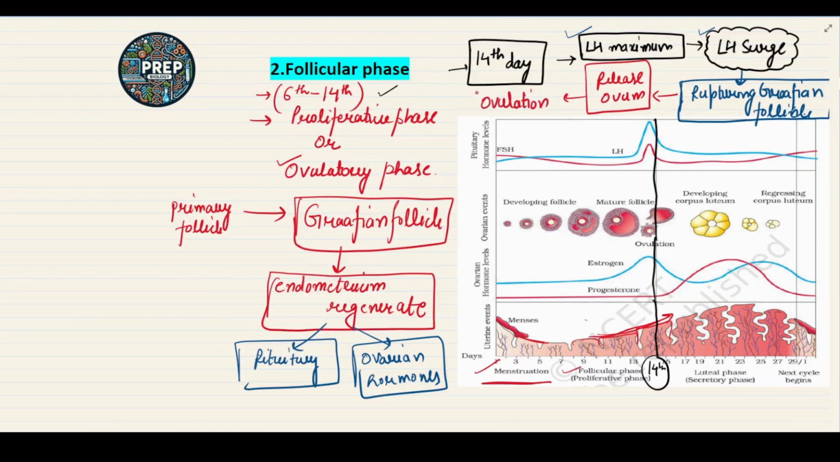So that's why the follicular phase of the menstrual cycle is also called the ovulatory phase. Why? Because at the 14th day of the menstrual cycle, the level of the LH is maximum, that is called the LH surge, and then it induces the rupturing of the Graafian follicle that releases the ovum. As you all can see, the ovulation takes place. I hope this follicular phase is clear to you all.